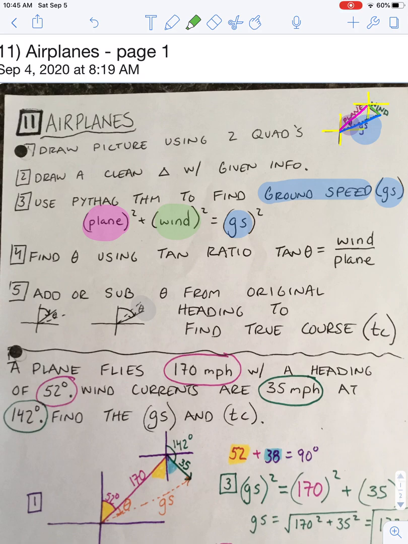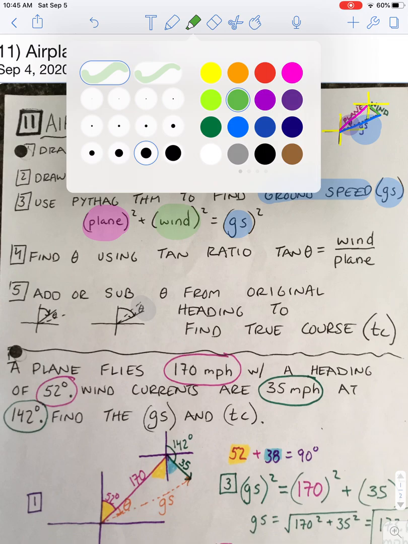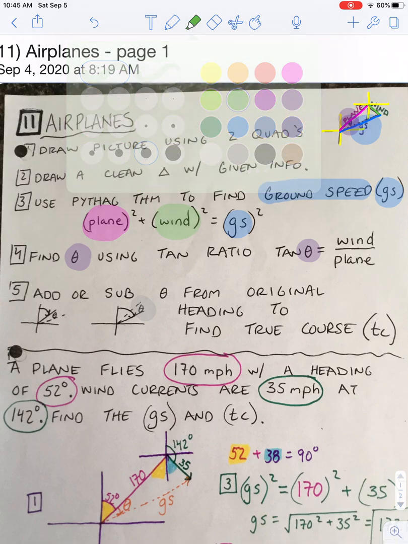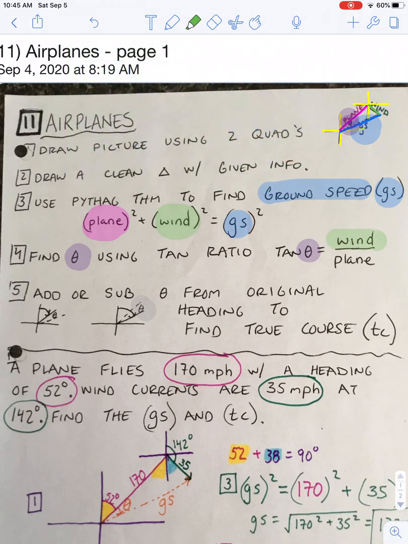Once you've found your ground speed, you'll need to find your true course. To find your true course, there are 2 steps. The first thing you need to do is find your theta, like we had in our picture. In order to find theta, we will always use a tangent ratio in these problems: wind speed over your airplane speed. Since we're trying to find an angle, in the end instead of using tangent, we'll do tangent inverse of our wind speed over our plane speed.